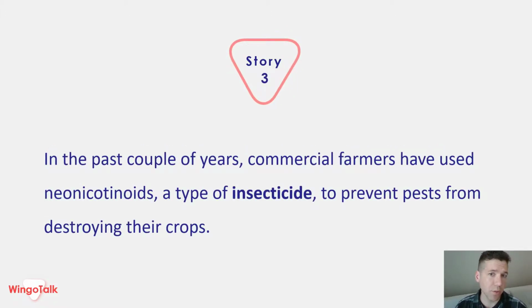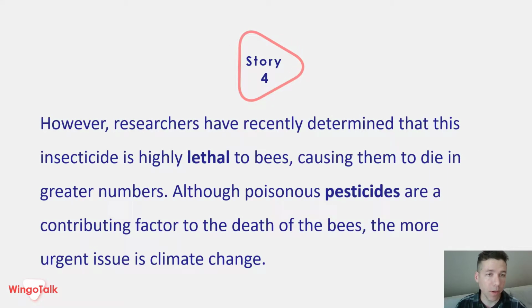In the past couple of years, commercial farmers have used neonicotinoids, a type of insecticide, to prevent pests from destroying their crops. However, researchers have recently determined that this insecticide is highly lethal to bees, causing them to die in greater numbers. Although poisonous pesticides are a contributing factor to the death of bees, the more urgent issue is climate change.